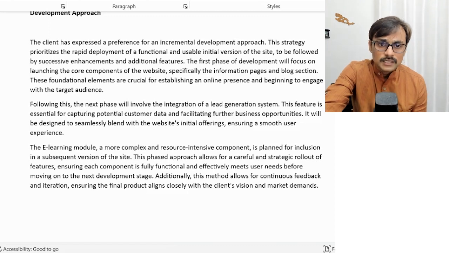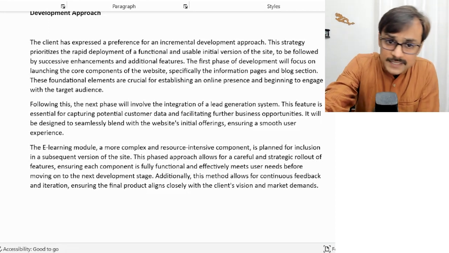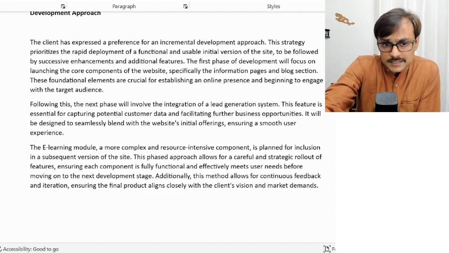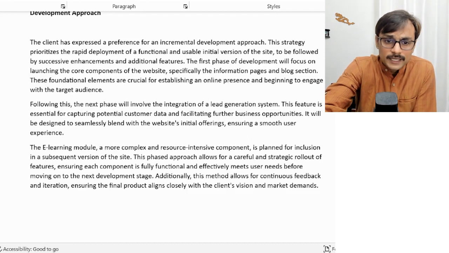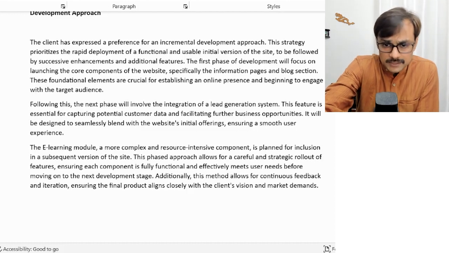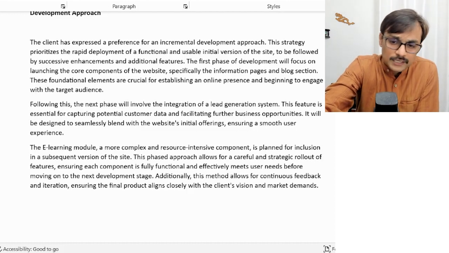Now we are talking about development approaches. The client has expressed a preference for an incremental development approach. This strategy is to prioritize and make something available in the beginning. So they are saying, let's go with information pages and blog pages first. Then we will have a lead generation mechanism to support our website and local presence.